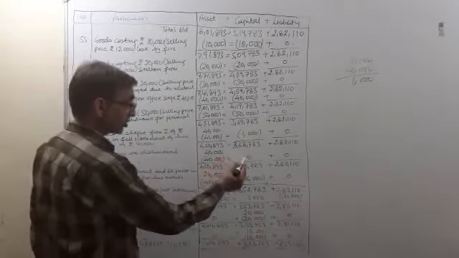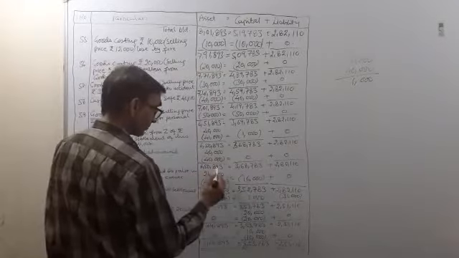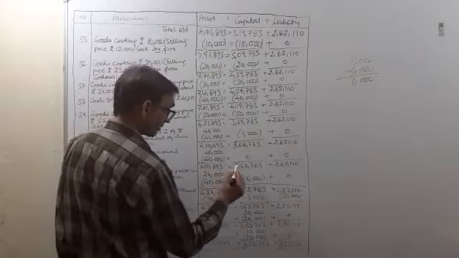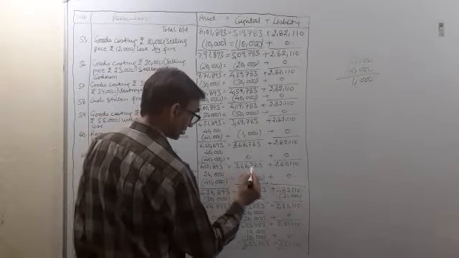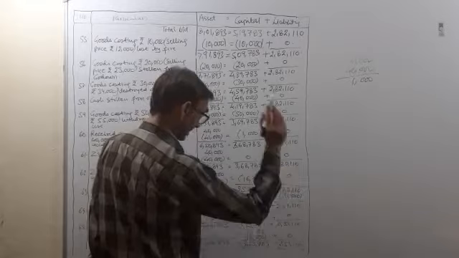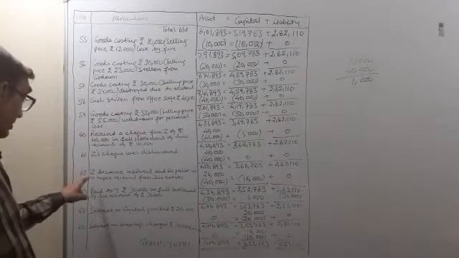No effect on capital and no effect on liability. So the accounting equation will be asset 6,50,893, capital 3,68,783, and liability 2,82,110. Now 62 transaction.